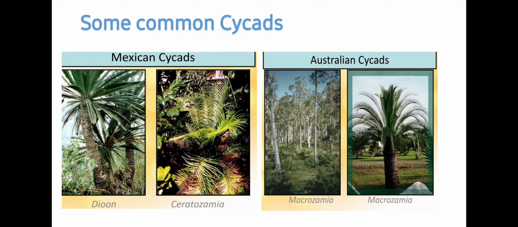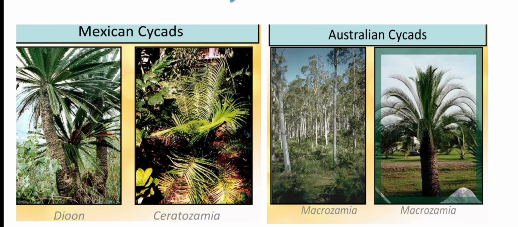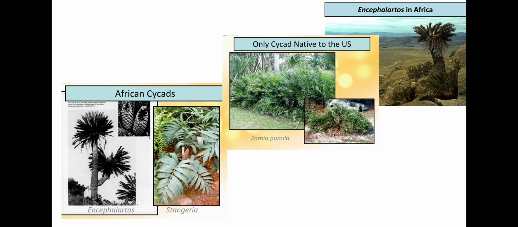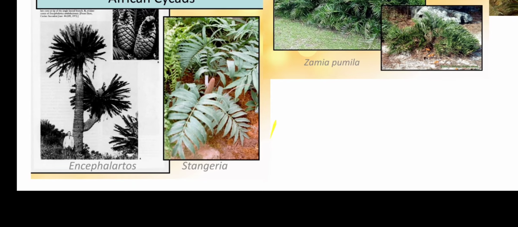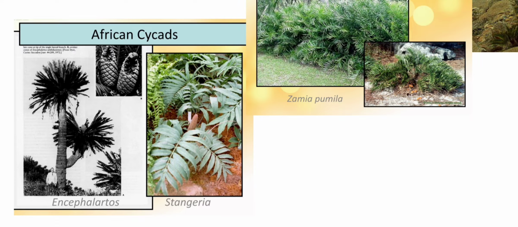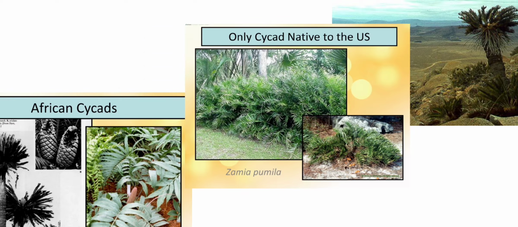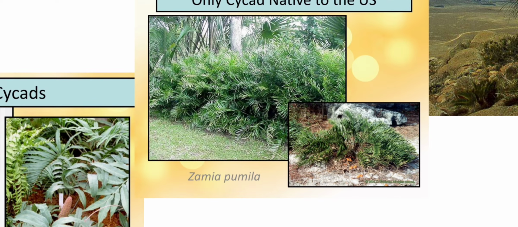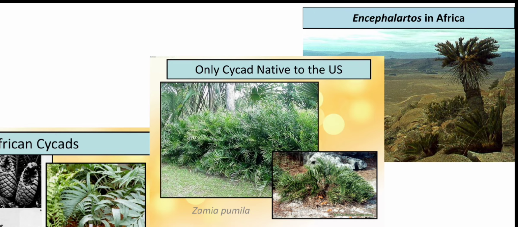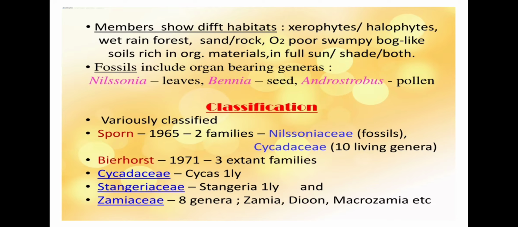Let's know some common cycads. First is Mexican cycads and examples are Dioon and Ceratozamia, and you can see images of these plants. Second is Australian cycads and example is Macrozamia. Next are African cycads and examples are Encephalartos and Stangeria. Next, the only cycad native to USA is Zamia pumila. So these are the images of cycads present in different regions of the world.